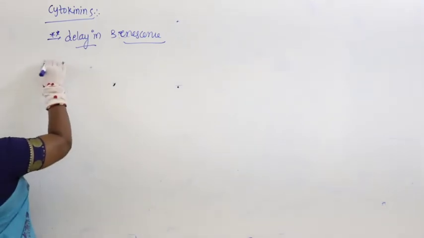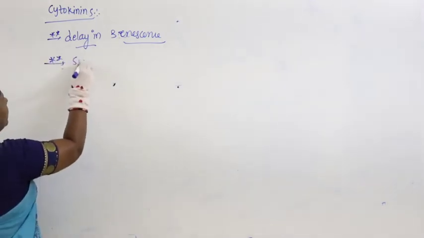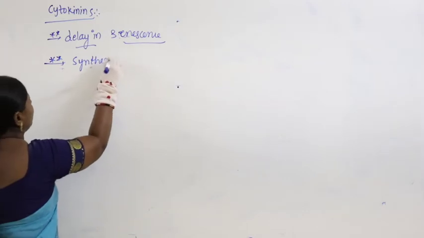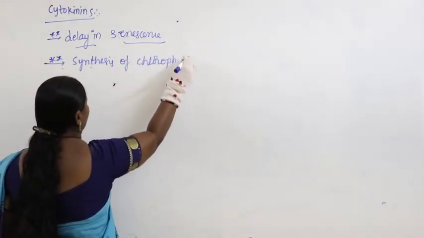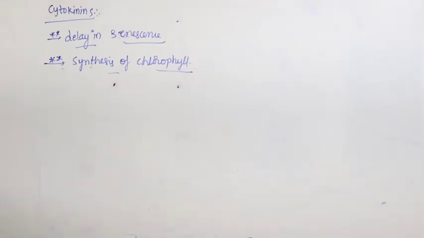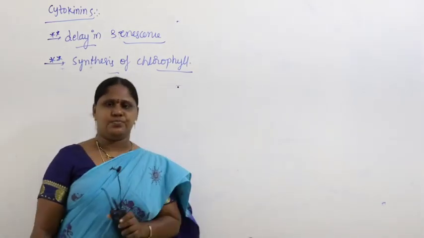Apart from this, cytokinin is also involved in the synthesis of chlorophyll.